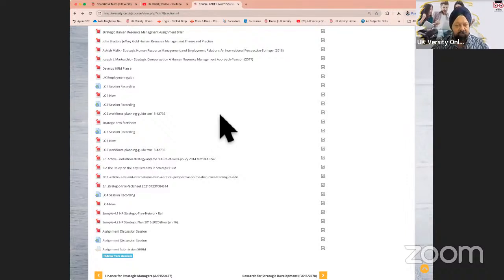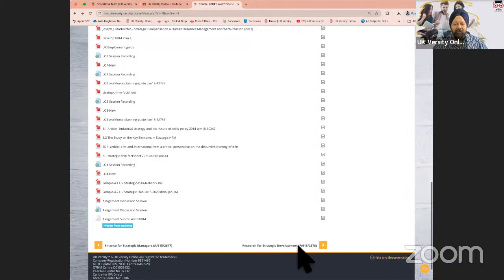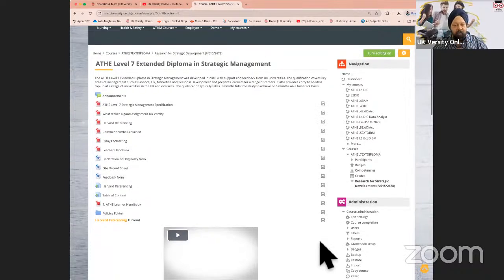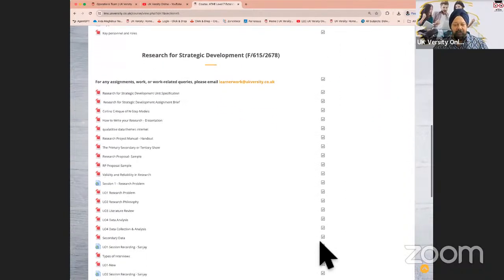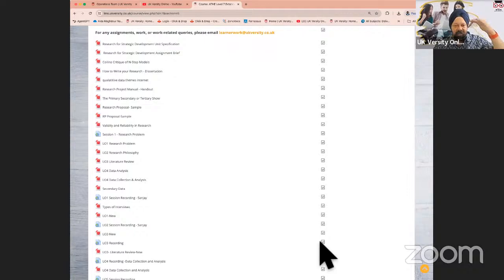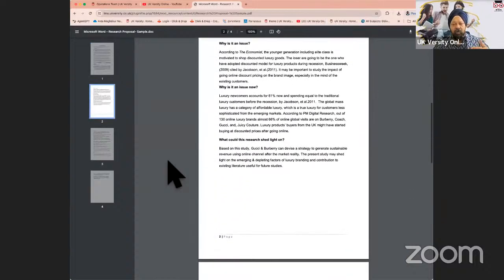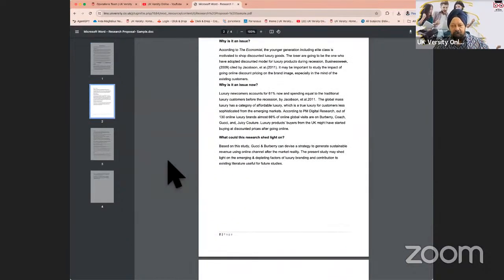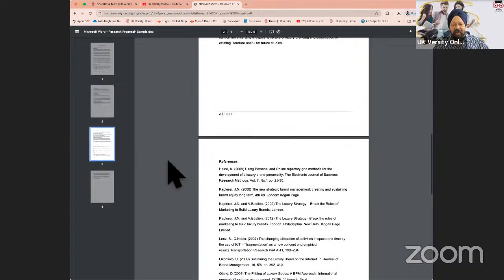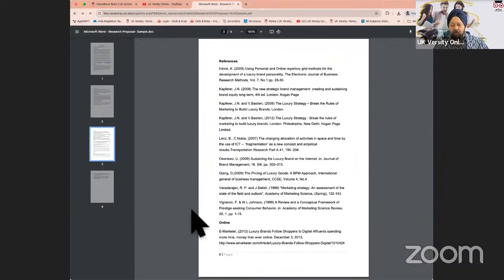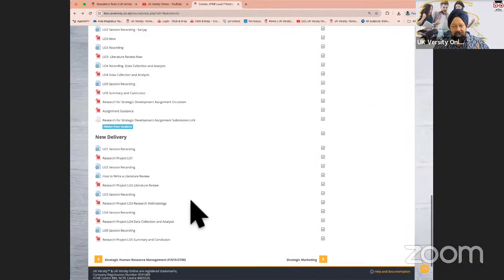But I don't want to give you an example of a sample which is just going to be a rough idea. So we try and provide the best possible sample, so you can see that this is the distinction grade sample. And when you create your assignment, you would also know how much is too much to write, how much is too little, and what is the ideal content that you need to create to be able to submit and pass that particular unit as a bare minimum. And they will all be available on Moodle.